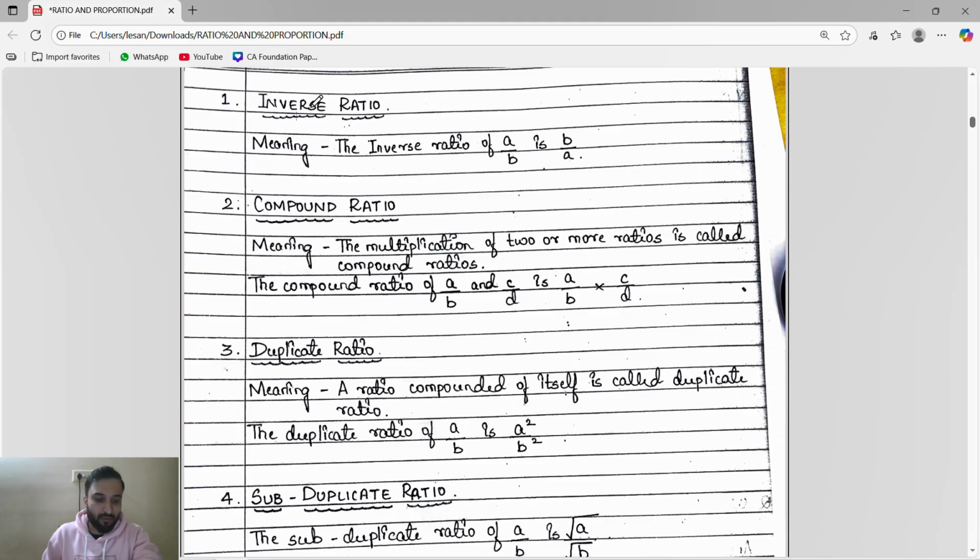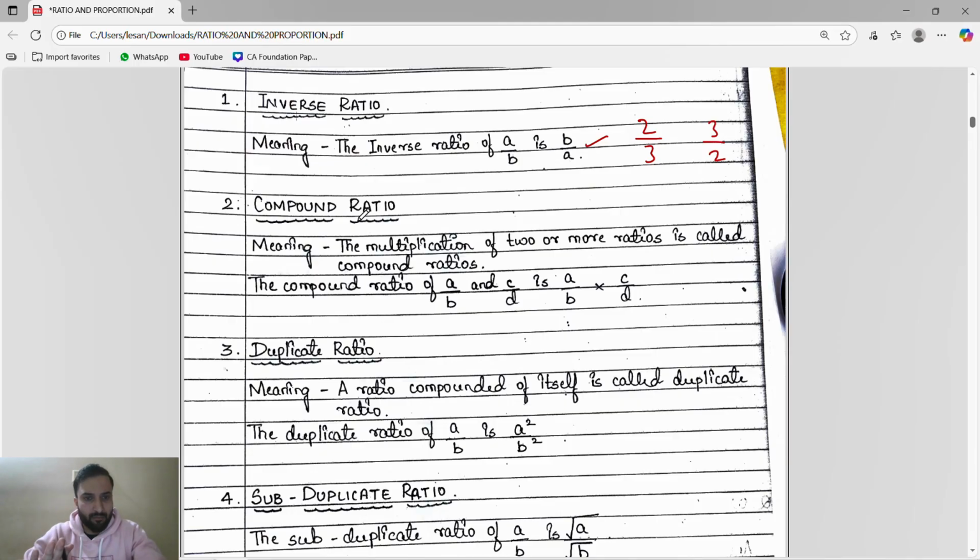Types of ratios, first is what? Inverse ratio. From the name itself we get to know. Inverse means opposite. The inverse ratio of A by B is B by A. Like the inverse of 2 by 3 is 3 by 2. Done.